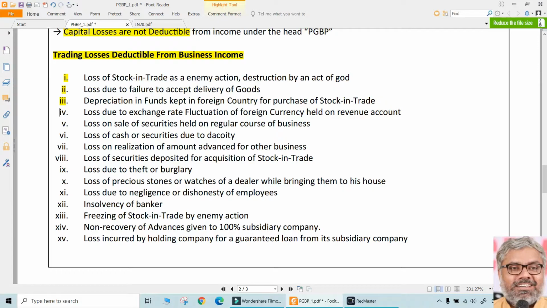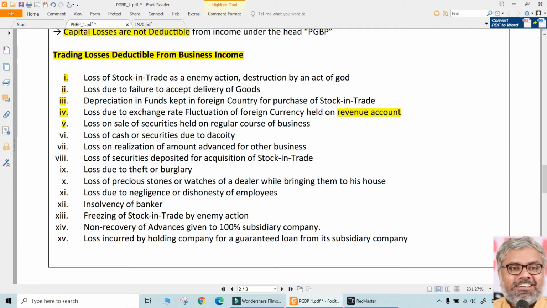Same way, if any loss is there due to exchange rate fluctuation held on revenue account, not only stock in trade, it is extended to any other revenue expenditure also. If there is any loss due to exchange rate fluctuation, that is allowed as deduction. That itself tells us, if there is any loss due to exchange rate fluctuation for capital account, for example, somebody has incurred exchange rate fluctuation loss while purchasing a fixed asset, can that also be considered as a loss here?